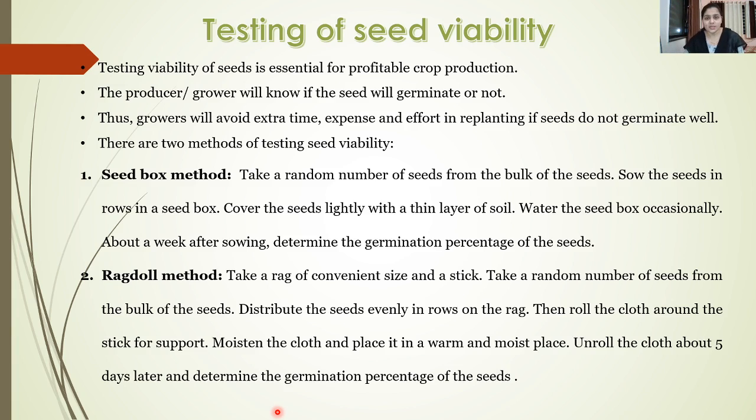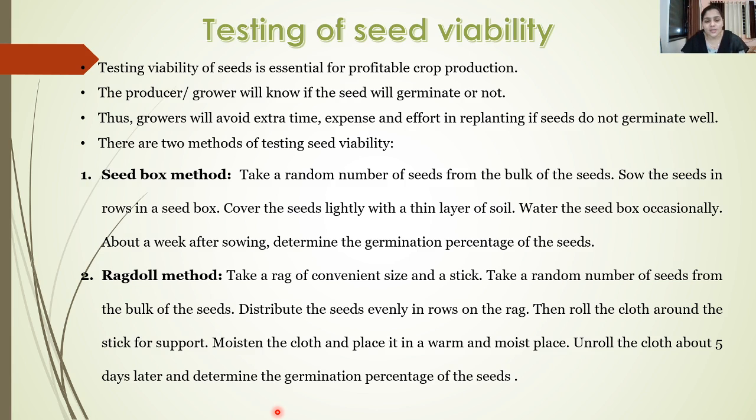For testing of seed viability, there are different methods which are utilized, out of which the first one is the seed box method. In this method, a random number of seeds are selected from the bulk of the seeds, and these seeds are sown in a box in rows.